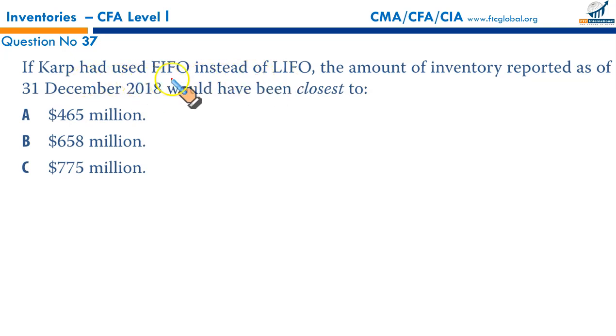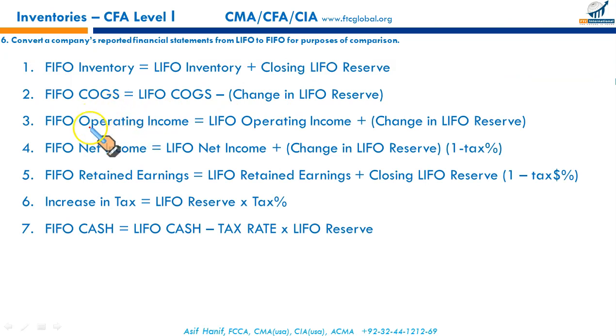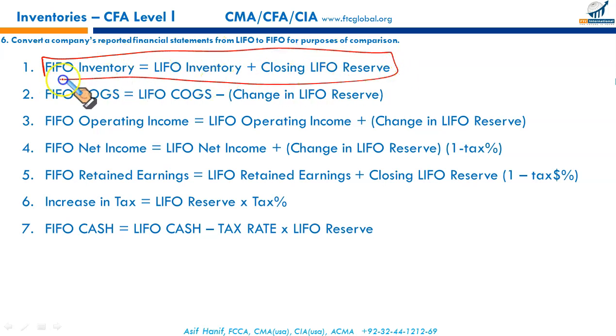So if CARP had used FIFO instead of LIFO, the amount of inventory reported as of December 31st, 2018 would have been closest to what? Now, let me show you. Inventory under FIFO is equal to LIFO inventory plus closing LIFO reserve. You will use this formula to calculate your FIFO inventory, and you convert your LIFO inventory to FIFO inventory just by adding closing LIFO reserve.